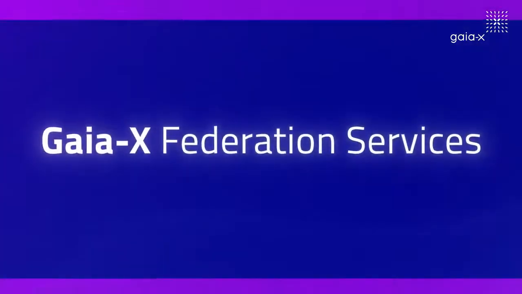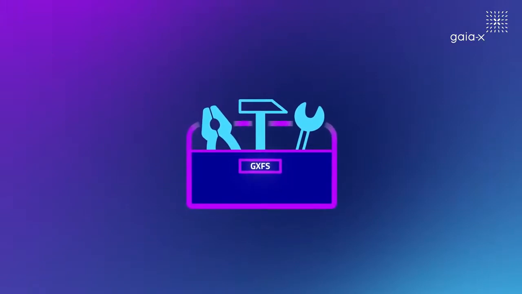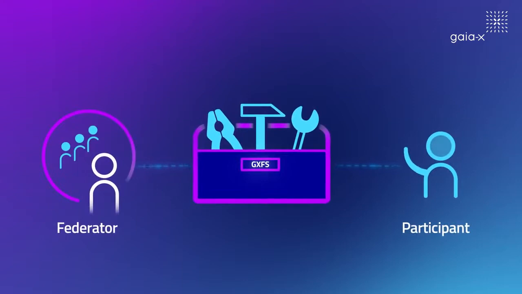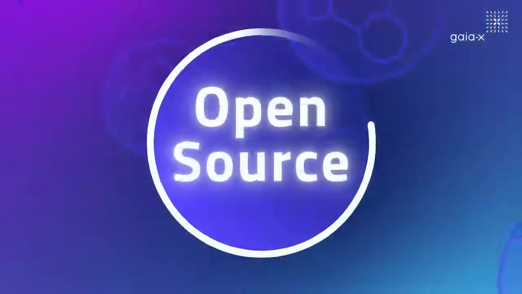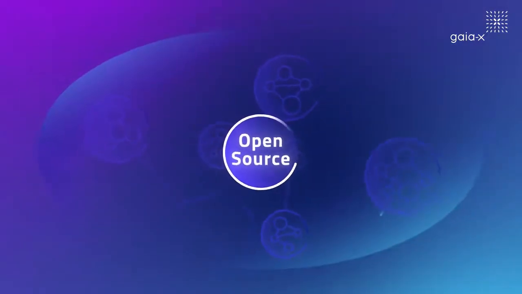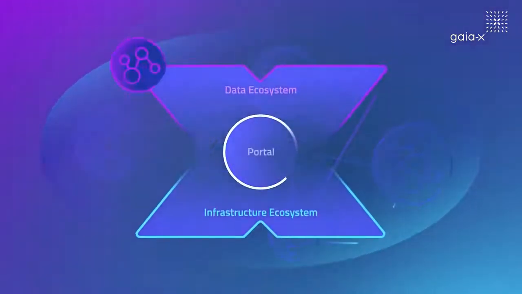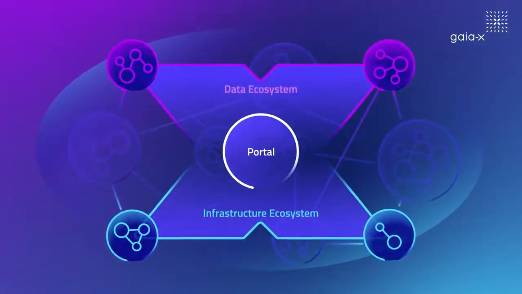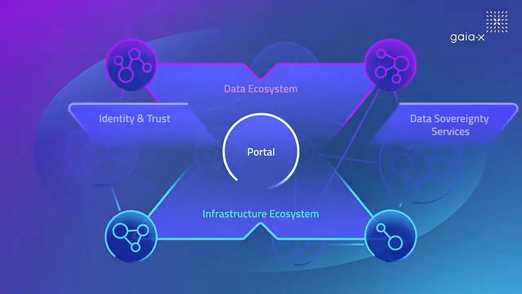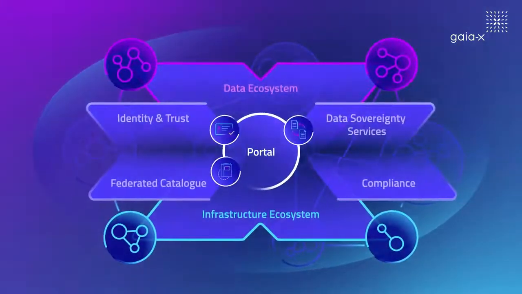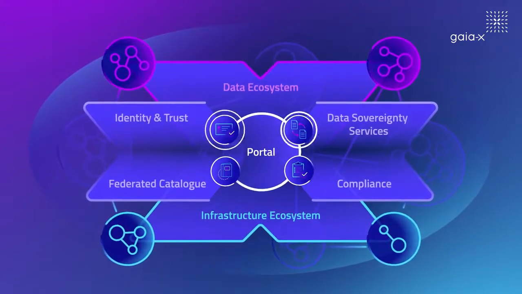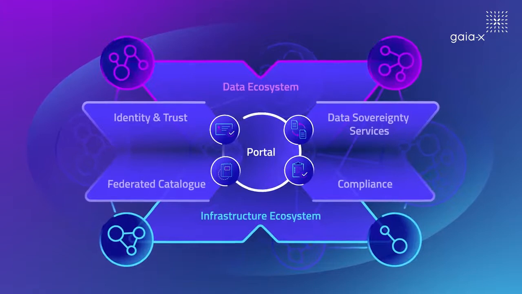As mentioned, GXFS is a toolbox of services and functionalities, implemented by the federator and used by the participants of a federation. The Gaia X Federation services are developed as open source code that is not distributed by a central authority, but can be modified to build apps and services to match the specific requirements of each federation. The different service components will be covered in more detail in upcoming videos. GXFS is structured along 4 different work packages and the portal.